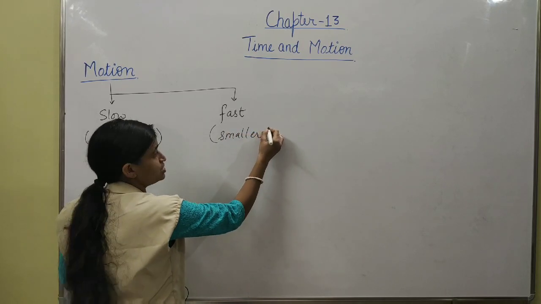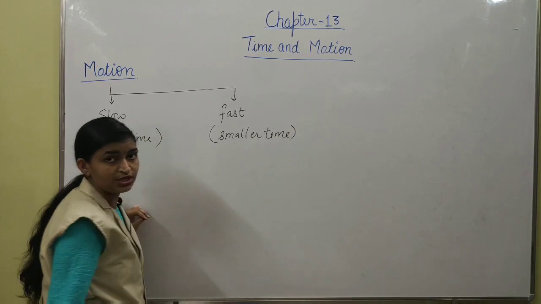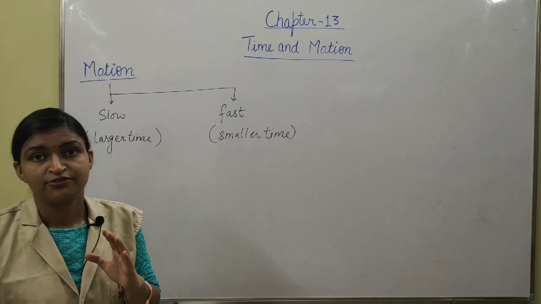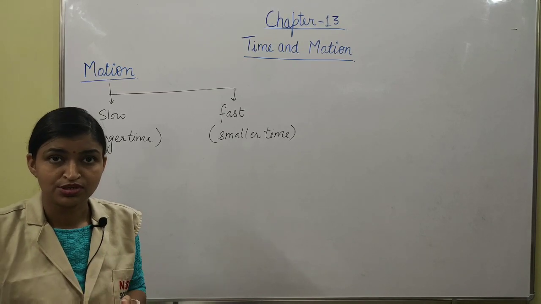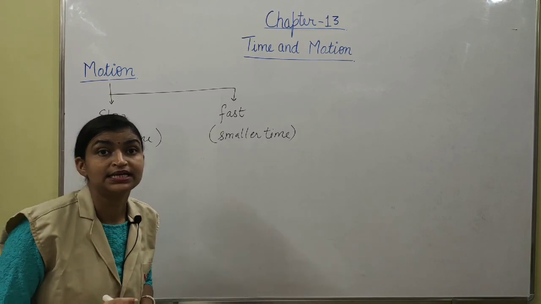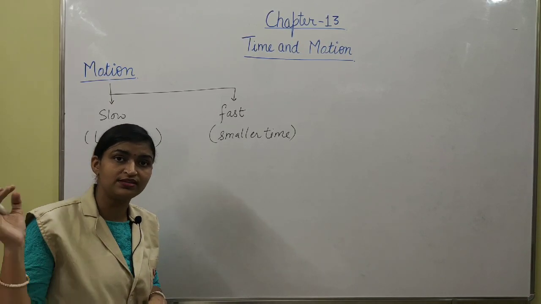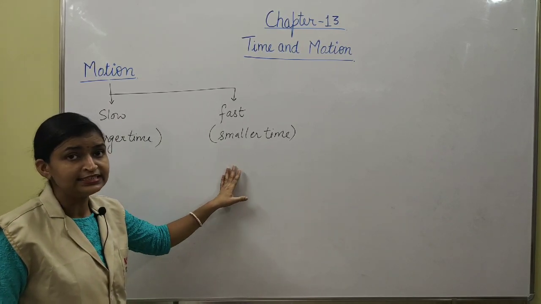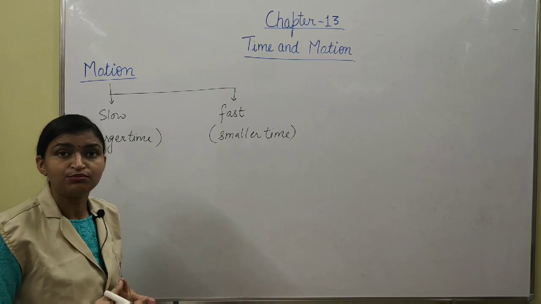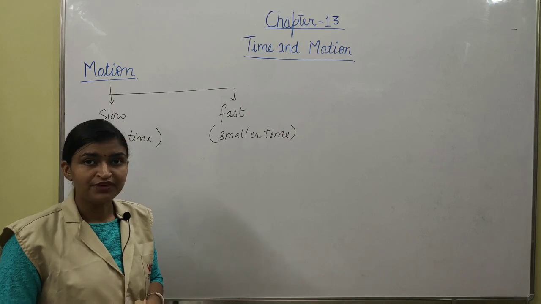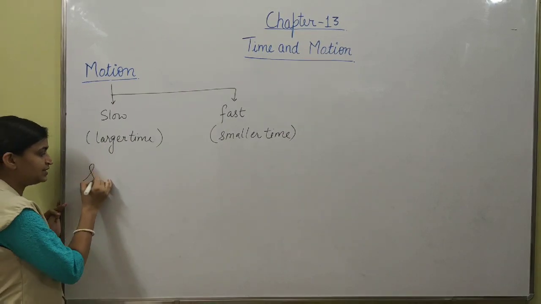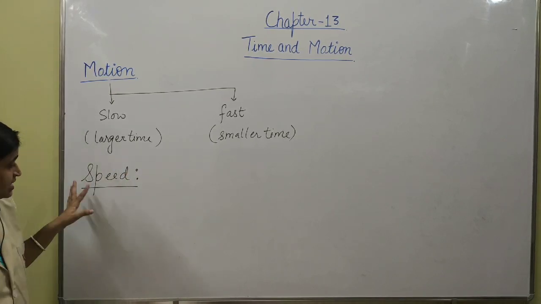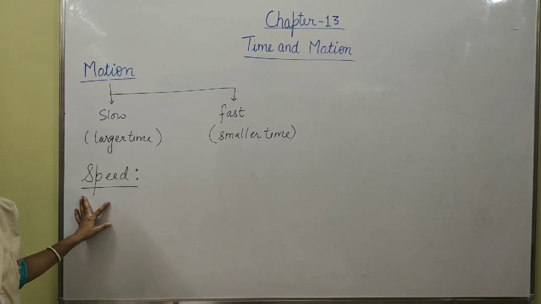But again, this is not the accurate way to define the motion, because if a person is in a car, it is fast as compared to the person who is riding a bicycle, but it is slow as compared to the person who is in an aeroplane. So slow motion or fast motion is not the accurate way to define a motion. So how will we define it? We can define it by a new term, that is speed. You have heard it several times, but let us see the concept of speed.